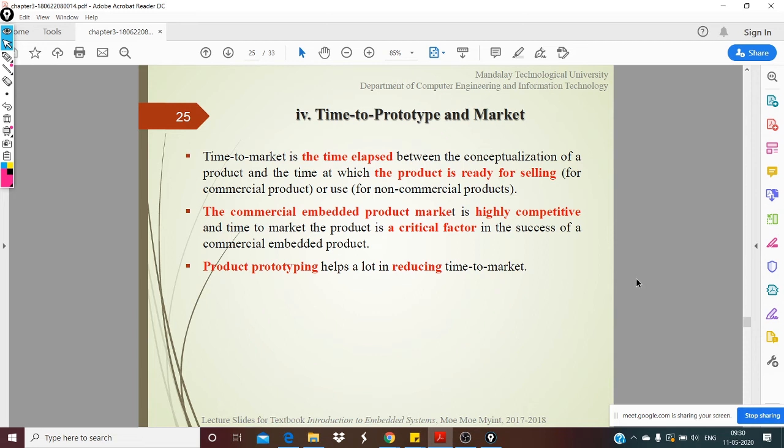Then you have to take a call. You will be planning when the product will get launched and when you should start the planning. There are different phases, similar to what you have learned in software engineering. There are design cycles for embedded systems too, so you need to plan ahead.